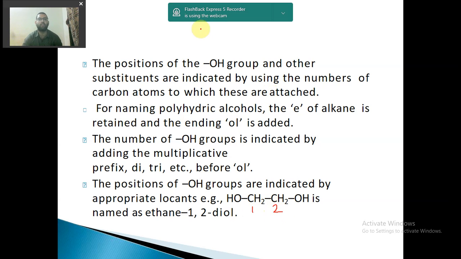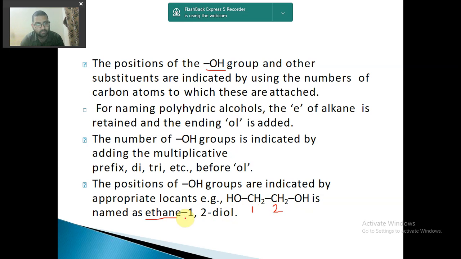Okay. What was the first rule? The first rule says that when only one OH group is present, we have to remove the letter E and replace it with ol. So in that case it becomes methanol, propanol, ethanol. But when 2 OH groups are present, the thing is like this. How many carbon atoms are there? 2, and only a single bond is present. So it is ethane. At which positions are the hydroxyl groups? At the first position of carbon and at the second position of carbon.